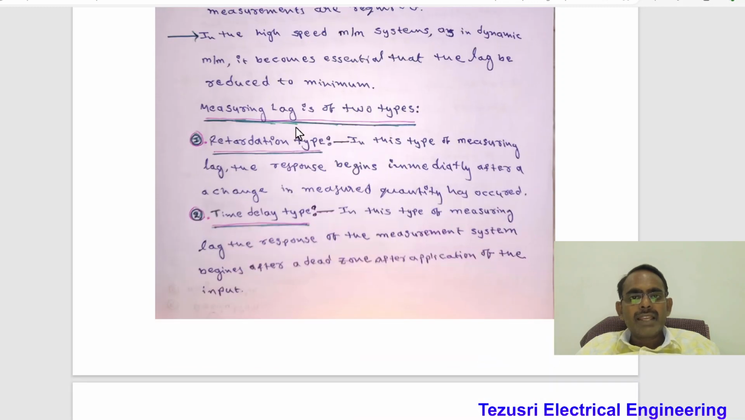Measuring lag is of two types: retardation type and time delay type. Retardation type. In this type of measuring lag, the response begins immediately after a change in the measured quantity has occurred. Time delay type. In this type of measuring lag, the response of the measurement system begins after a dead zone after application of the input value.